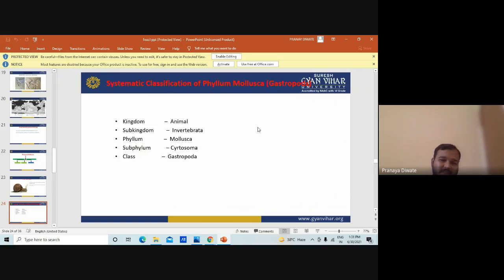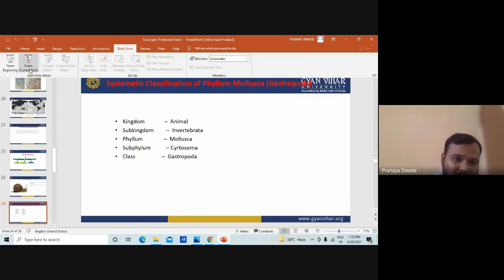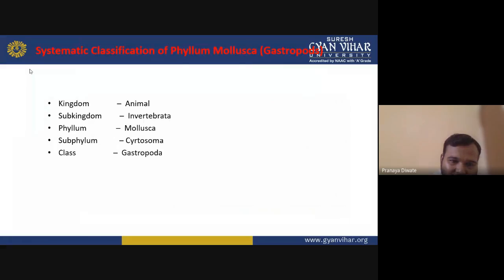So this is the systematic classification of the phylum Mollusca, class Gastropoda. All these things are studied in this subject.